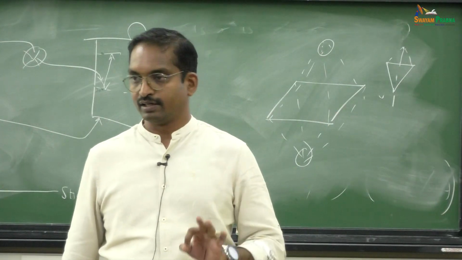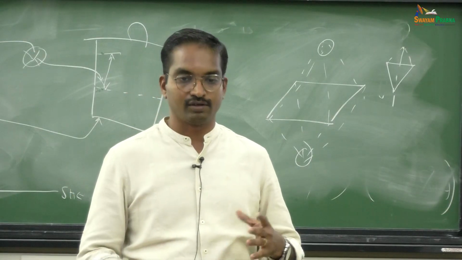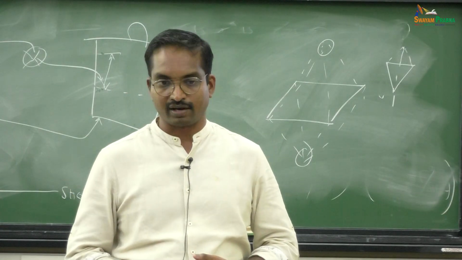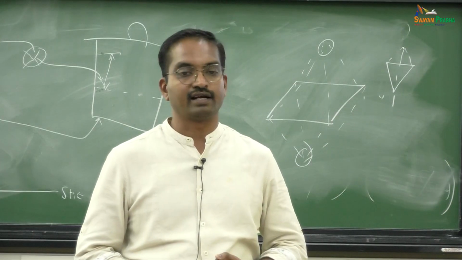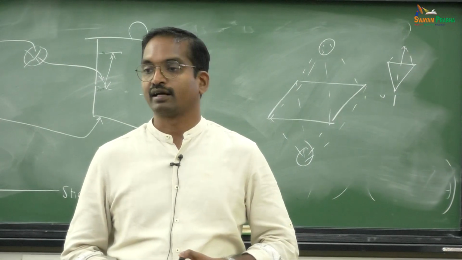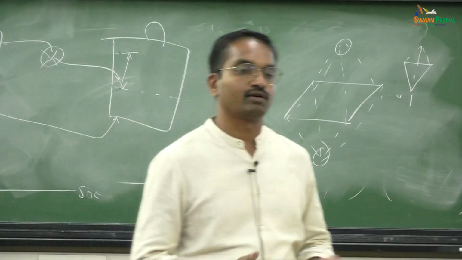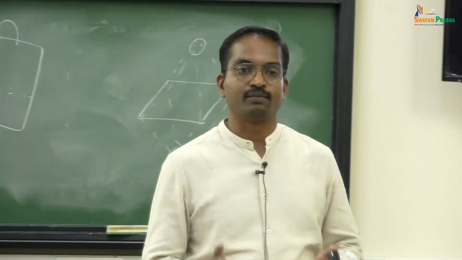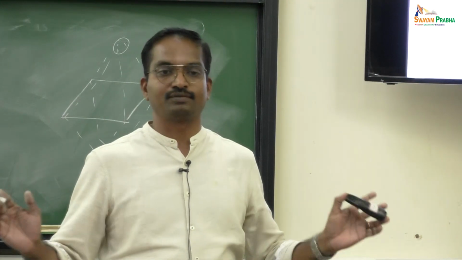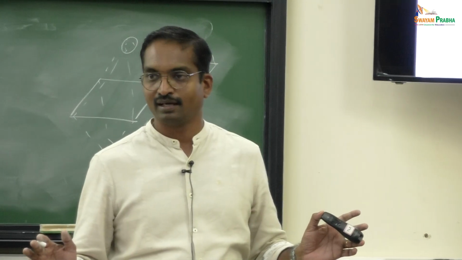So, in an FCC unit cell, if somebody asks you to define an FCC unit cell, it is an arrangement of atoms wherein if n atoms are taken, n octahedral voids will be there and 2n tetrahedral voids will be there. If you make such a unit cell, that is FCC. Am I right?